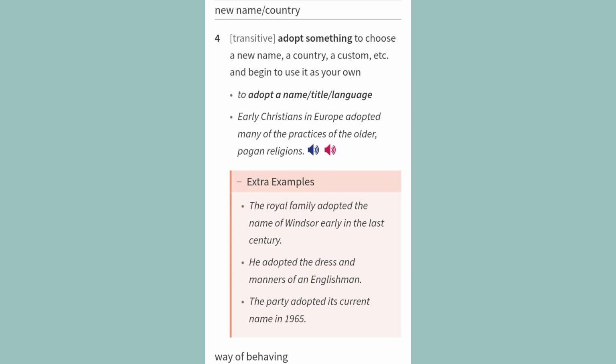Extra examples. The royal family adopted the name of Windsor early in the last century. He adopted the dress and manners of an Englishman. The party adopted its current name in 1965.